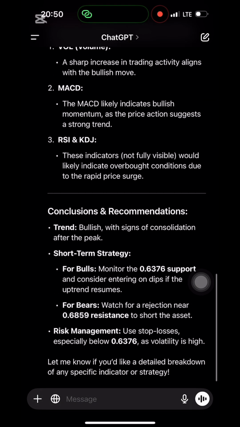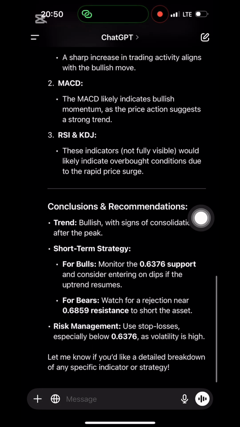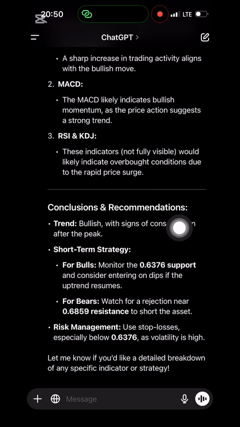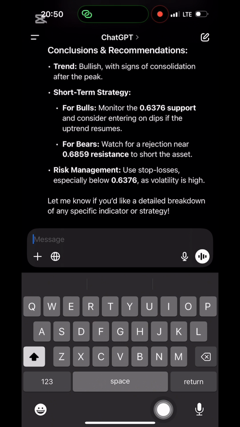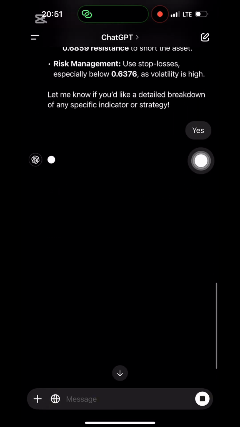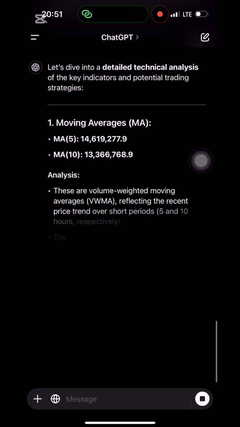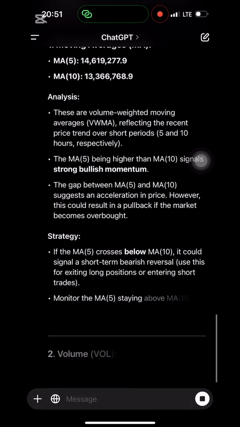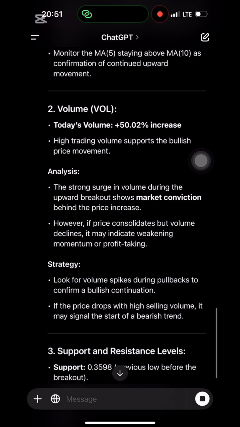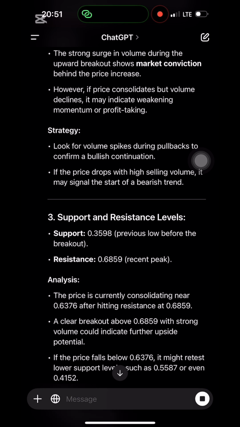It doesn't stop there. ChatGPT can also guide you on when to buy or sell, provide take profit and stop loss targets, and even offer advice for long or short trades. This is really wonderful. So after following the steps I just mentioned, you will see that ChatGPT will save you time and money. With ChatGPT, you no longer need to rely on expensive signals from the so-called trading gurus. This AI tool equips you with everything you need to make informed decisions, saving both time and money.